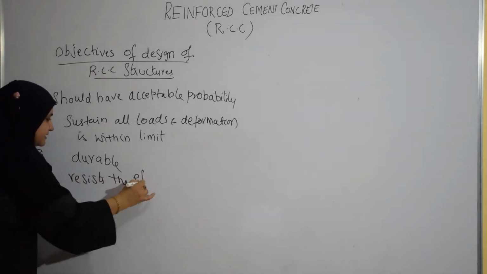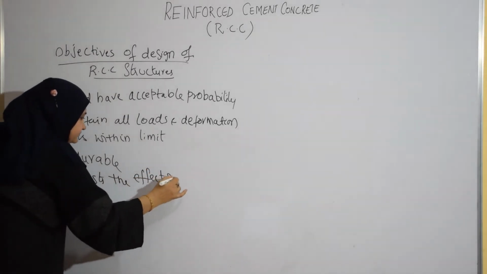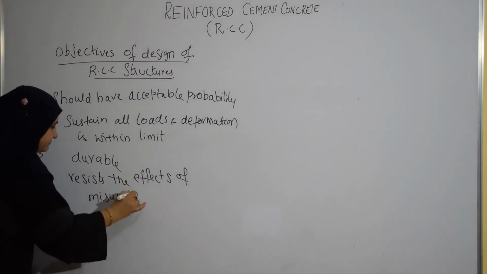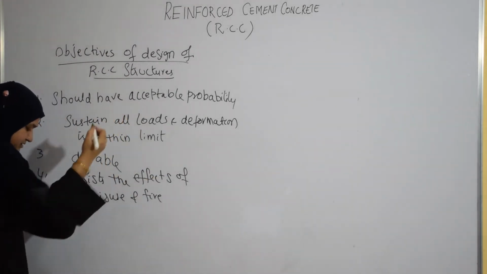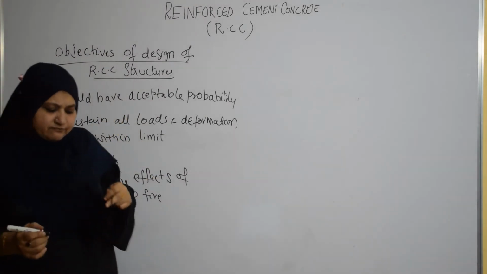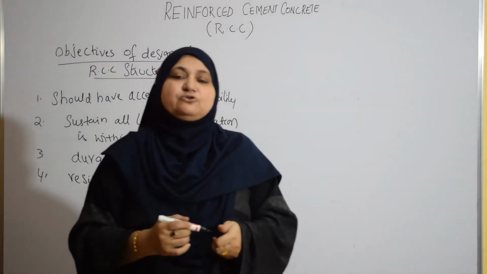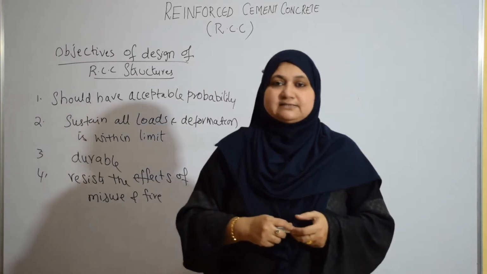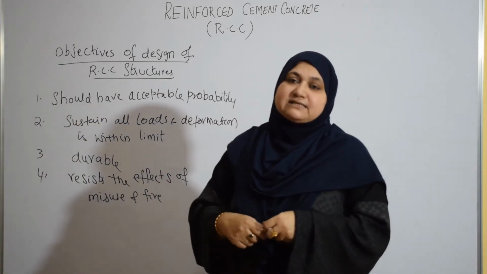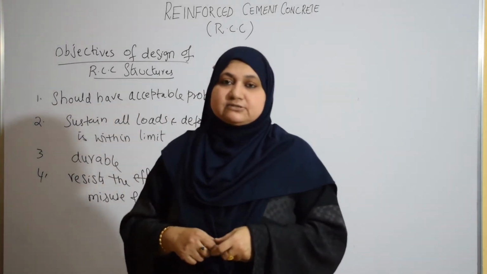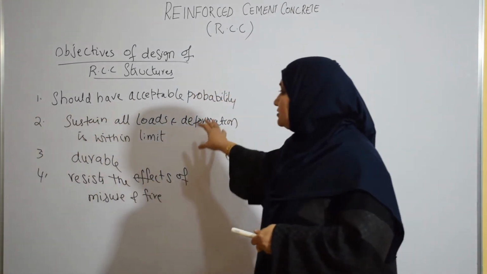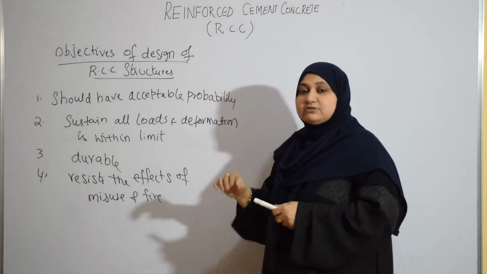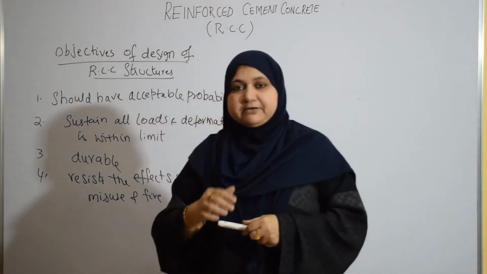Resist the effects of misuse and fire. Misuse in the sense, if a structure is constructed for one purpose but it is being used for some other purpose, so then also it should be able to resist that. And also if some accidents, fire accidents are there, it should resist. So these 4 points or the 4 objectives should be there in a structural engineer's mind when you start designing a structural member. Okay.